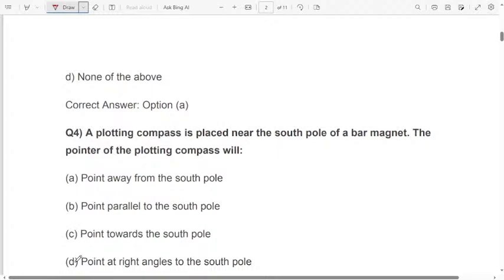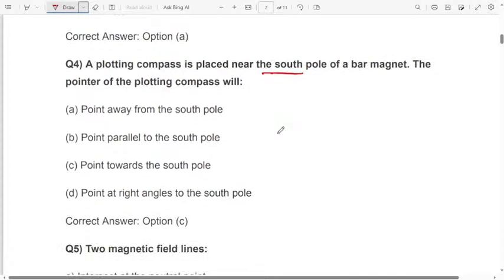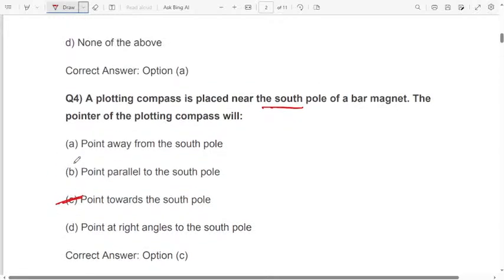Option D, point at right angles to the south pole. Here, understand the question: a plotting compass is placed near the south pole of a bar magnet, and in which direction will the pointer show? Option C will be the correct answer, pointing towards the south pole. Okay, let us move to the next question.